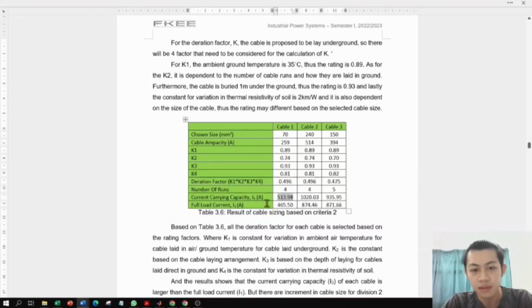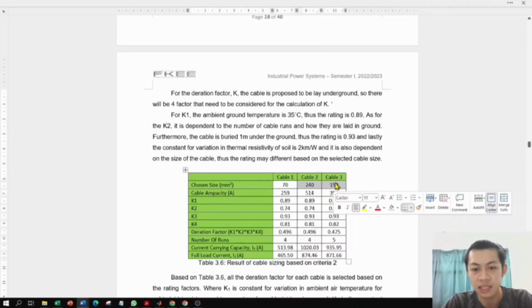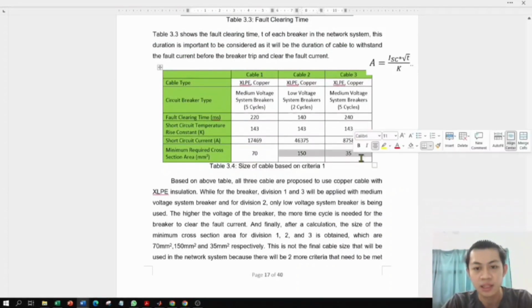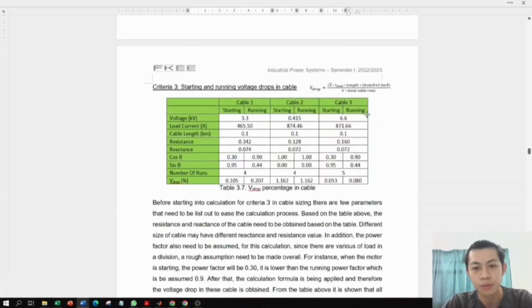So the I3 will be compared with I1, which is the full load current, and we need to make sure I3 is greater than I1. As we can see here, this is the final chosen size in criteria 2, and we can observe that the size of cable 2 and cable 3 has increased compared to criteria 1. And next we will move to criteria 3 to determine whether the cable size needs to be increased or not.